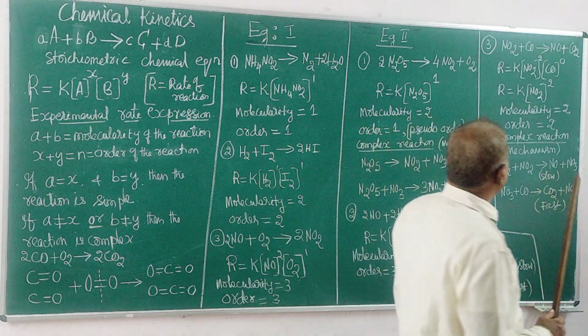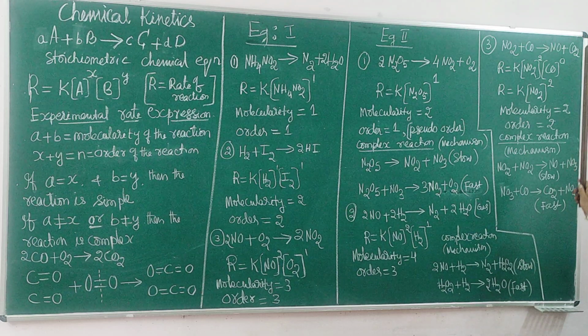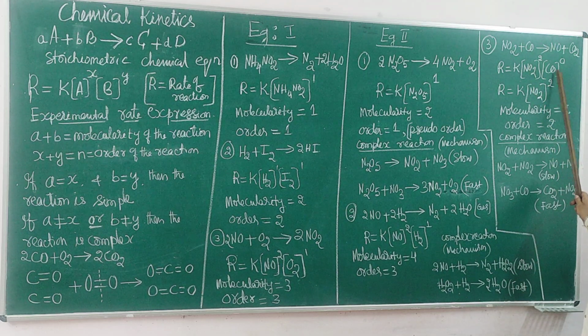One more example is this: nitrogen dioxide plus carbon monoxide gives NO plus carbon dioxide. Look at this, molecularity is 1 plus 1, 2. The rate of reaction is found to be K times concentration of NO2 to the power of 2, concentration of CO to the power of 0. The order of reaction with respect to carbon monoxide is 0.